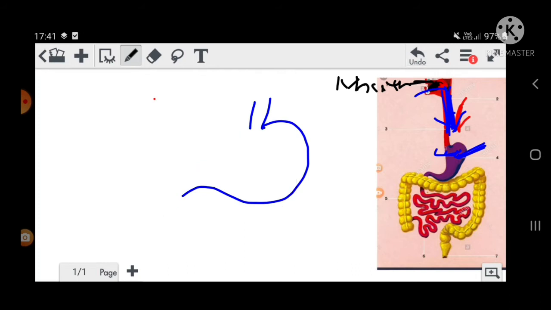Now suppose this is the stomach. We have drawn the stomach, and now we are drawing the inner wall of the stomach. See, this is the inner wall of the stomach.